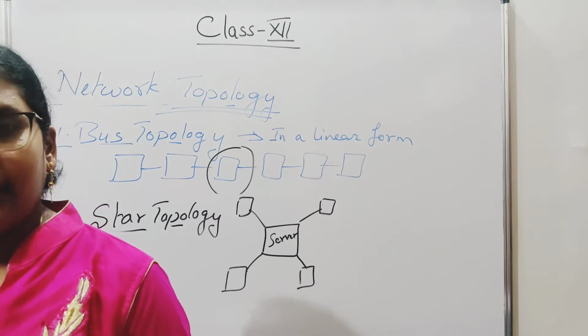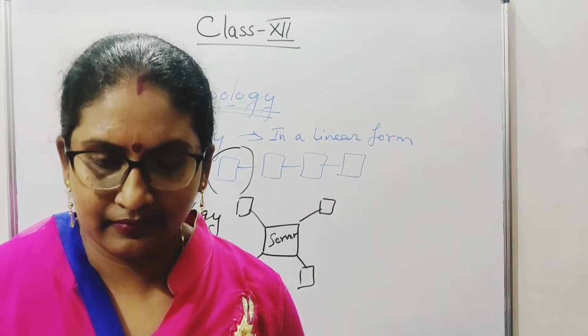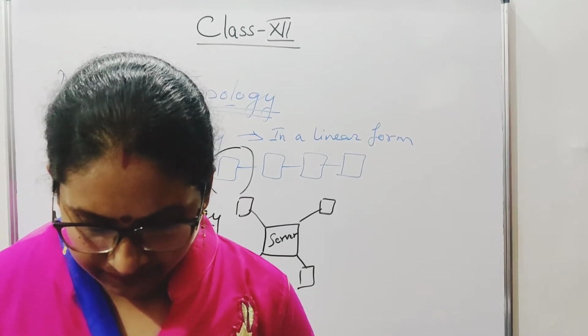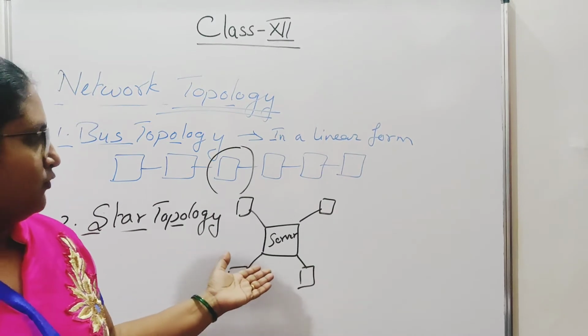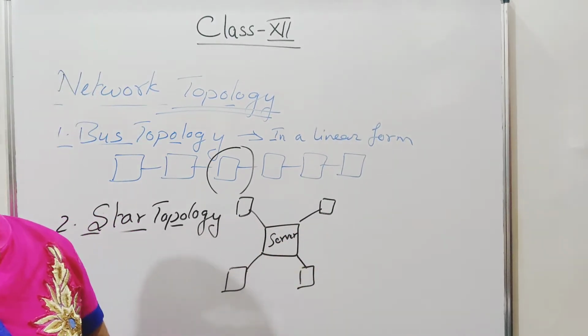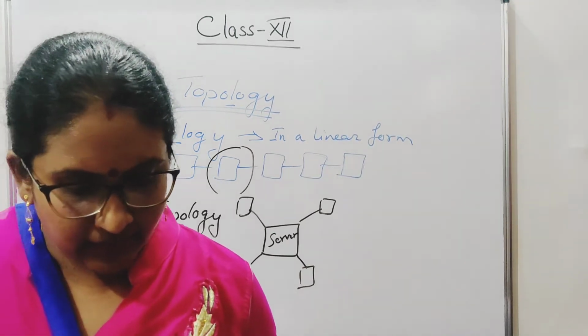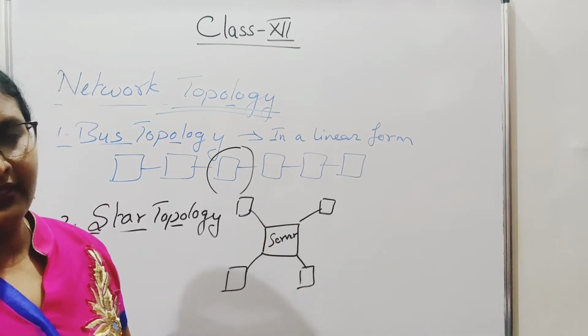And another disadvantage of star topology is a long cable length. Then it is difficult to expand. If I want another two computers to be connected to this star topology, it is difficult to expand. And it is mainly central node dependency.